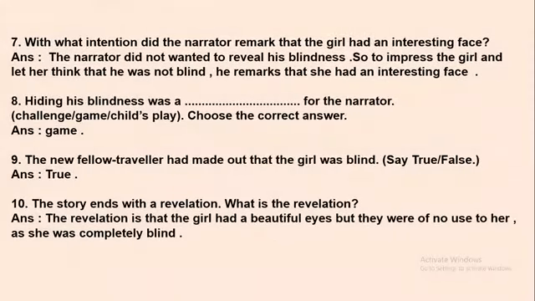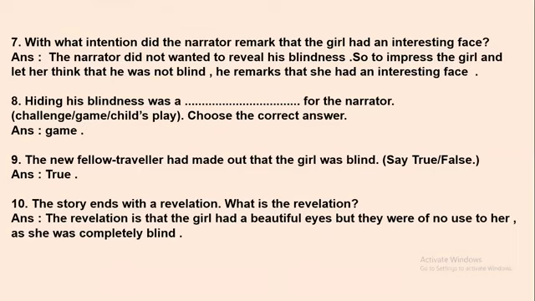With what intention did the narrator remark that the girl had an interesting face? So what was the intention, the reason behind the narrator commenting that she had an interesting face? The answer is, the narrator did not want to reveal his blindness, so to impress the girl and let her think that he was not blind, he remarks that she had an interesting face.